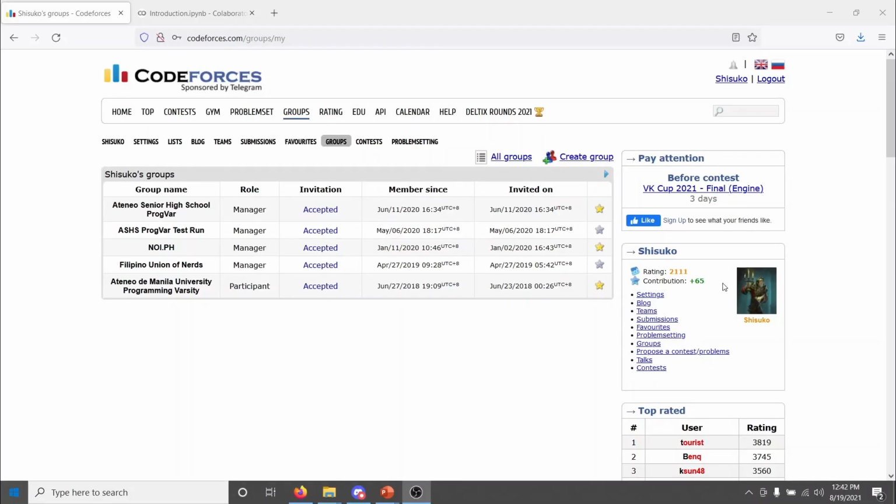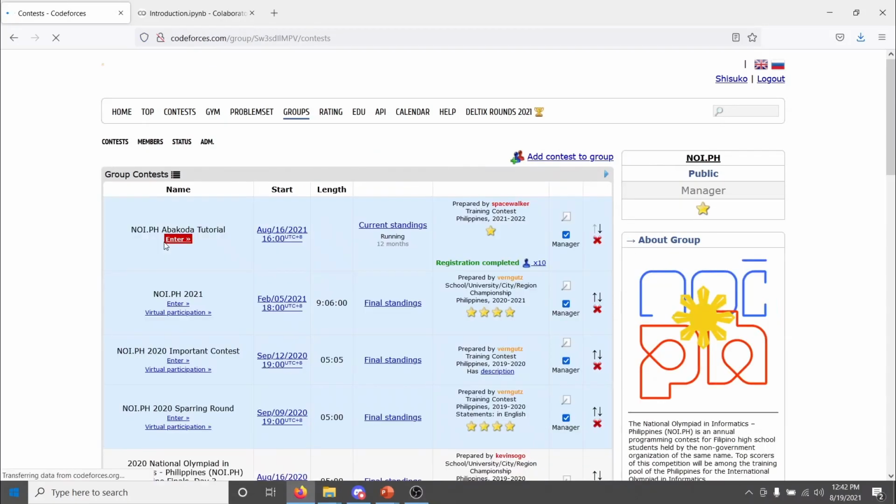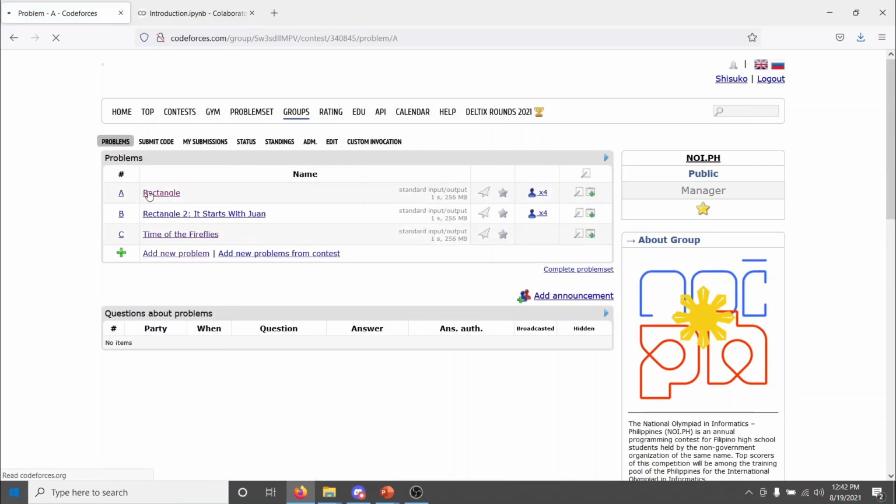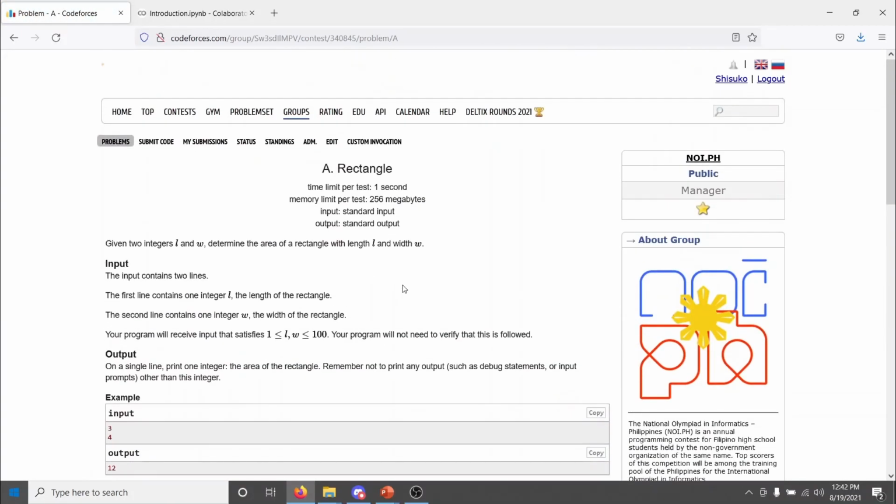I've already joined the group NOI.ph, so I'll go here and click on the contest NOI.ph Abacoda tutorial. Let's look at rectangle. That's the problem we discussed earlier. Alright, so here we can see, here's the structure of a typical task on Codeforces. The exact layout will differ depending on the platform, but the same information should always be available.